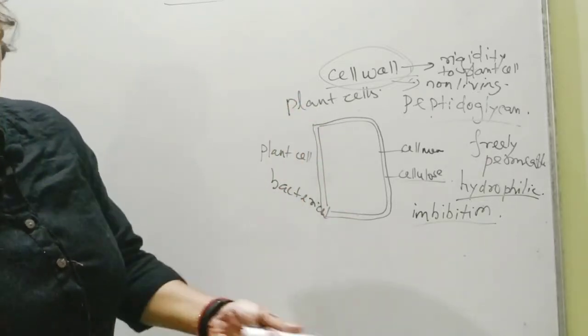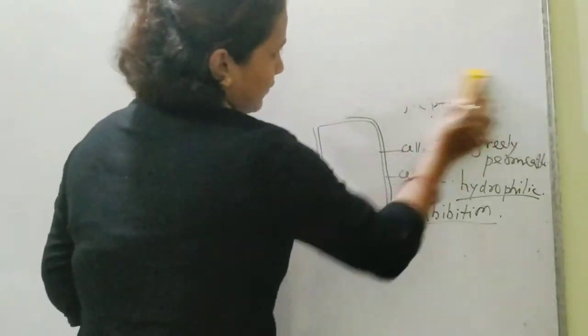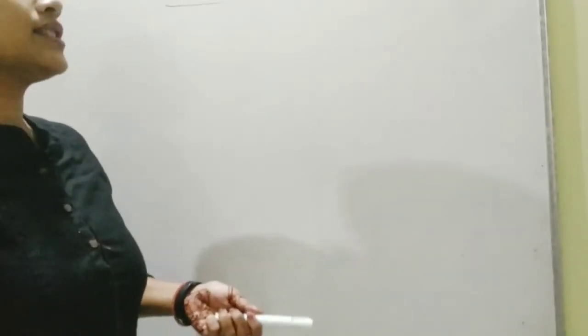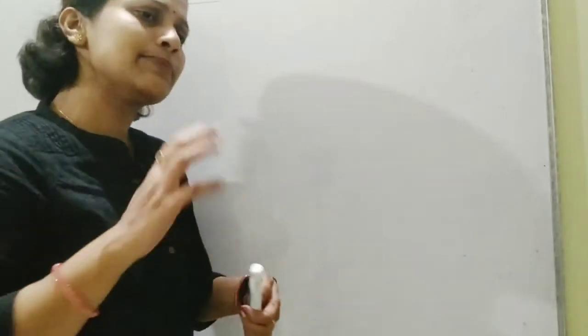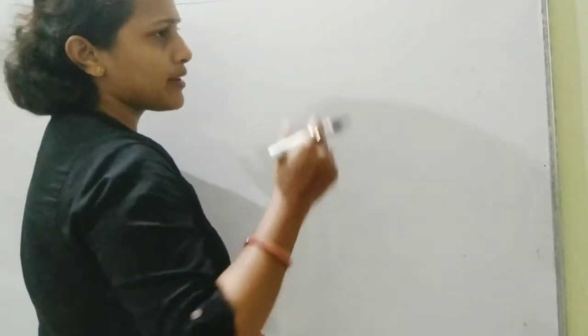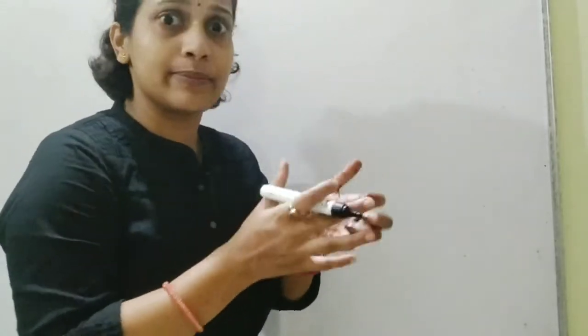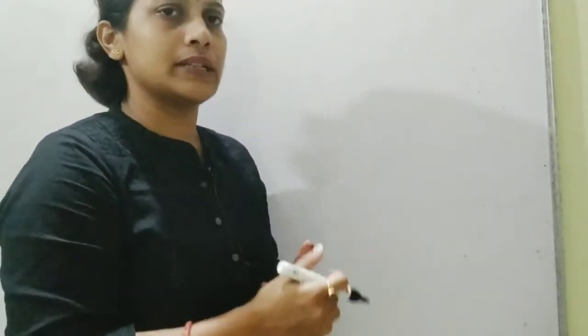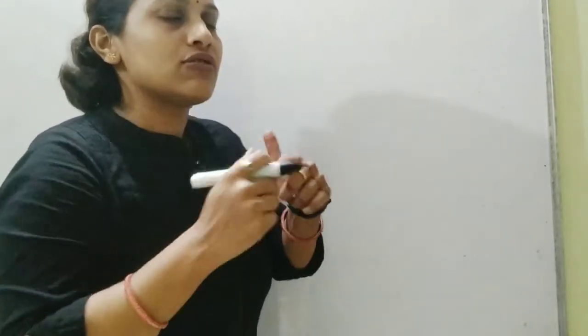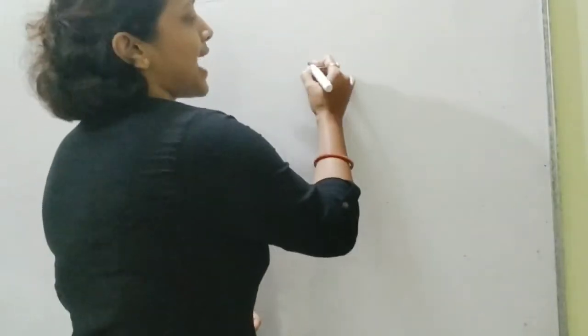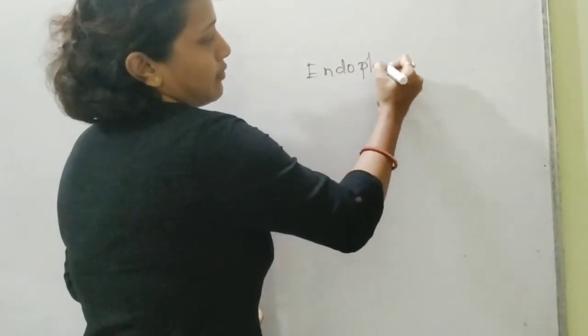Now coming to another part, we have talked enough about cytoplasm, cell membrane, and cell wall. Now coming to something which is very important, like transportation. Transportation is always considered very important, because something that is produced has to reach the target place, so that the target place can take up further activities. Whatever is the basic necessity, it requires some raw materials, and that raw material is transported from one place to another. So in the cell also this transport mechanism exists, and this is actually called your endoplasmic reticulum.